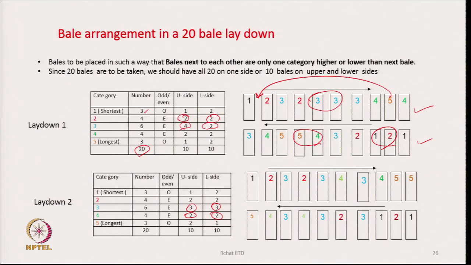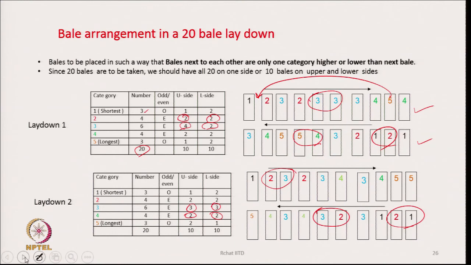Another arrangement has been shown in laydown 2, where also if we take these two, the category difference is 1, here the category difference is 1, and there also it is 1. So, this is the best way of placing or arranging the bales. Why we do so, we will come to know later on.